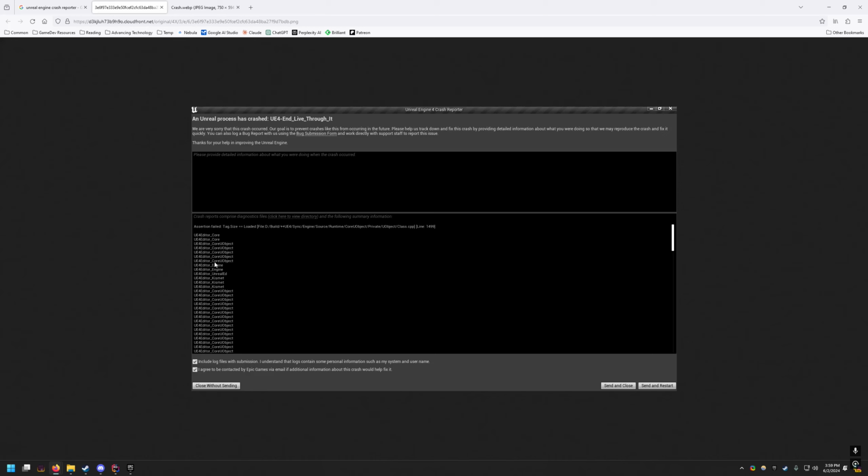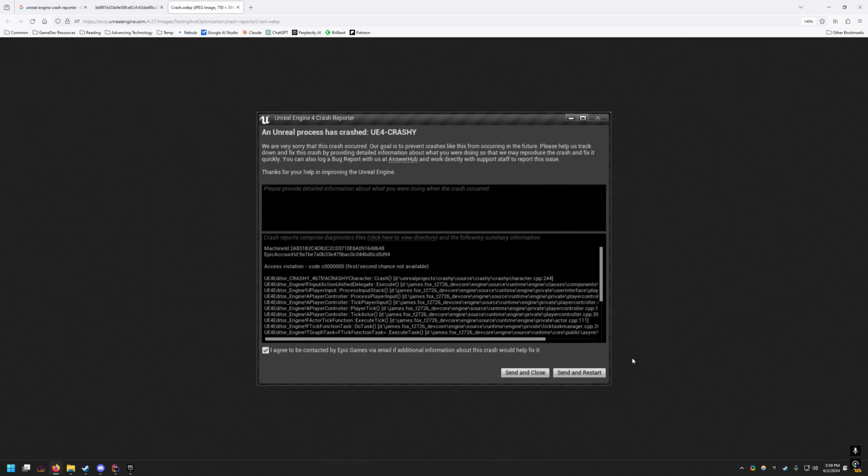But what does this look like when we load debug symbols? So now look at this example. It's a little blurry because I pulled it off the documentation page of one of the older Unreal Engine documentations, but it still serves the purpose we need. You'll notice immediately there's a big difference here. The difference being now, instead of just a list of generic module names leading up to the actual crash, we have function names, the file that they were in, and the line that they were on. Now this is cut off a little bit, but it's not really important.